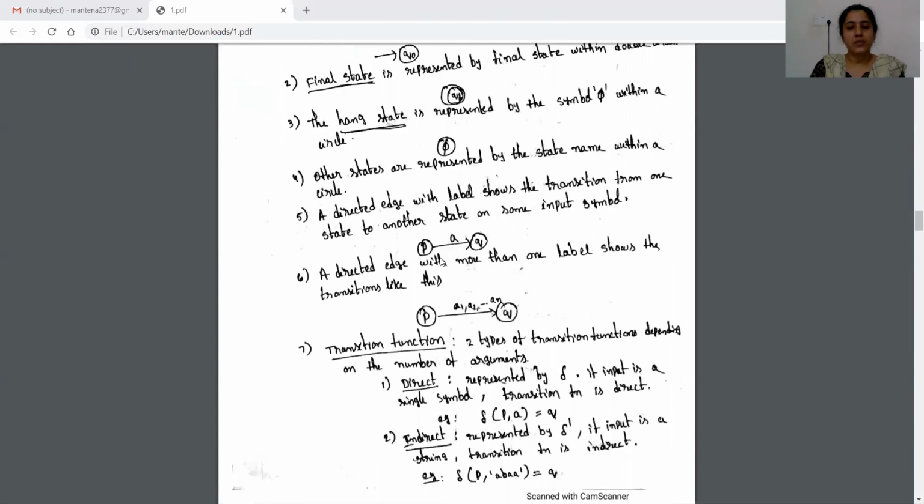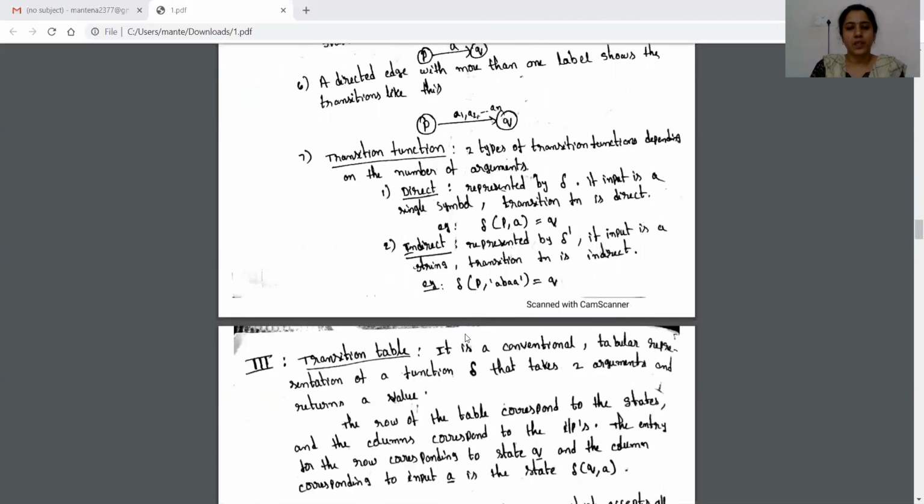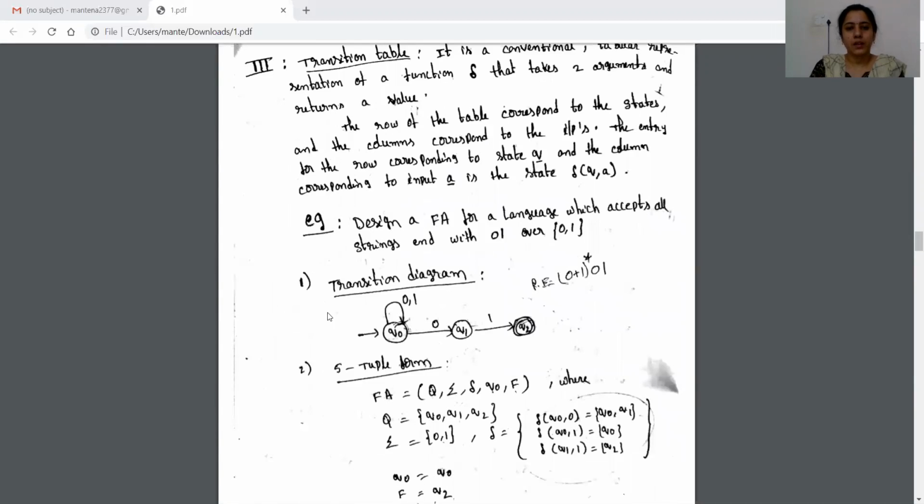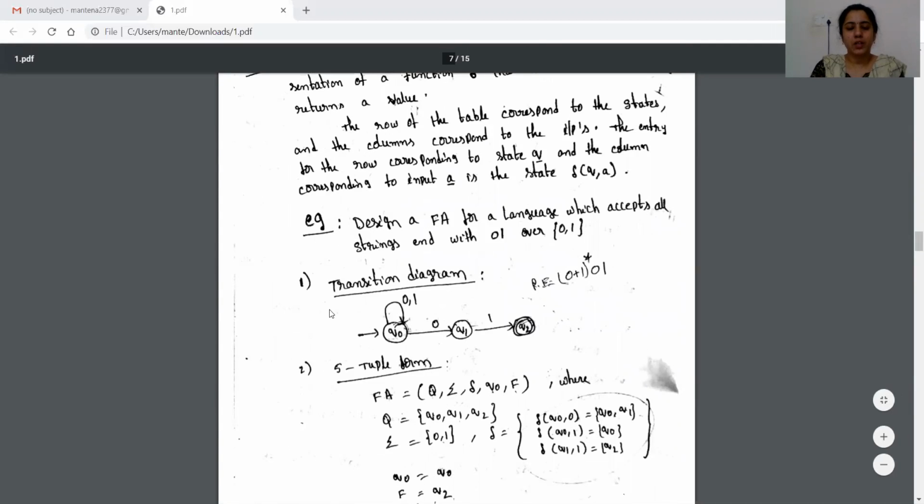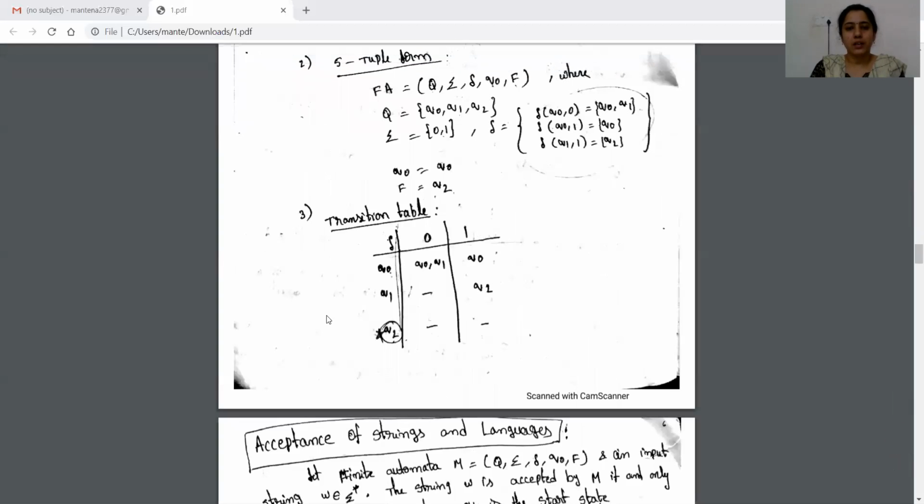And there is a transition. For a transition, we use an arrow mark from one state to another state, and this arrow mark is labeled by the input symbol. And we have a transition table to show the transitions in the finite automata model, where column wise we took the states and row wise we took the input symbols. So from which state, on what input symbol, it is going to which other state, that is stored in the transition table.